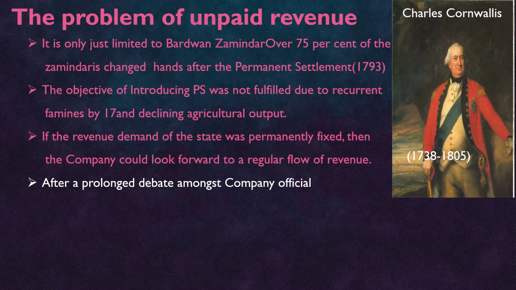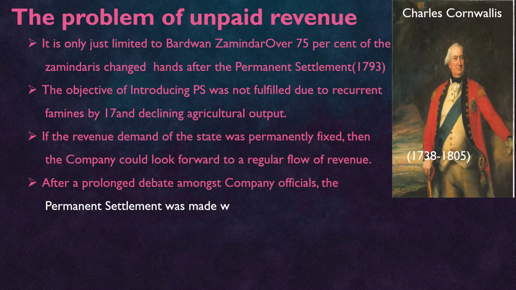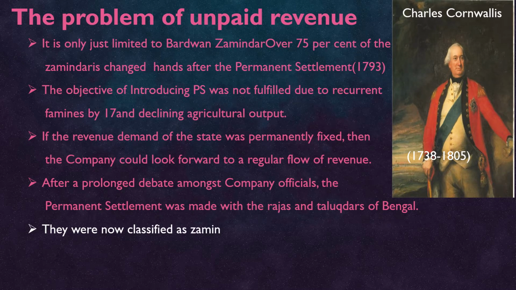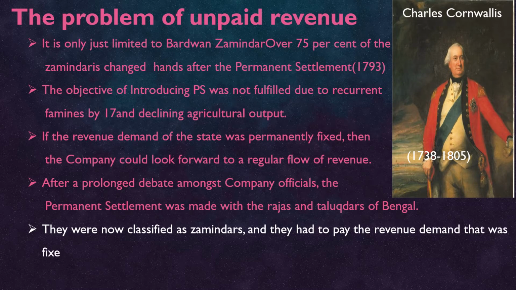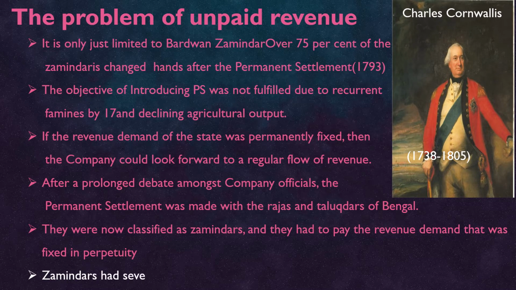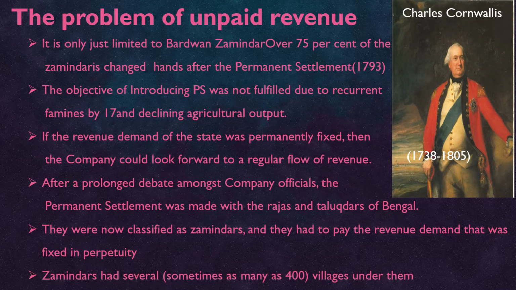After a prolonged debate amongst company officials, a permanent settlement was made with the Rajas and the Talukdars of Bengal. They were now classified as Jamindars, and they had to pay the revenue demand that was fixed in perpetuity. Jamindars had several, sometimes as many as 400 villages under their custody. They had to look after all these 400 villages and collect taxes from all of them.